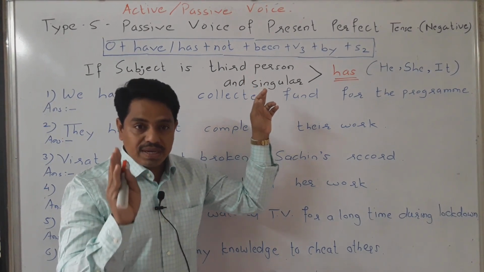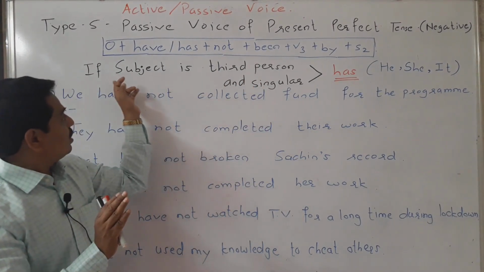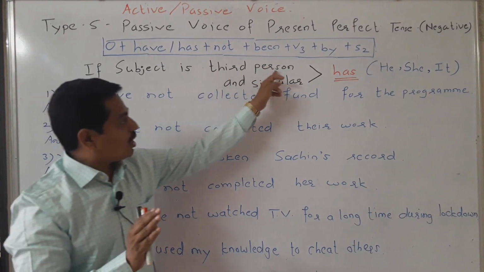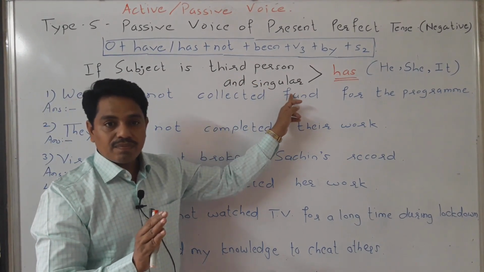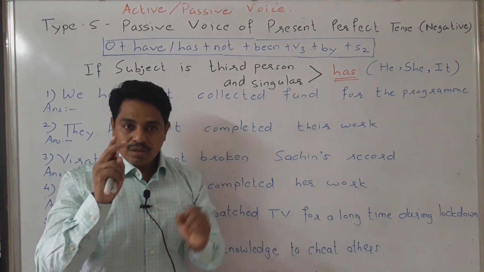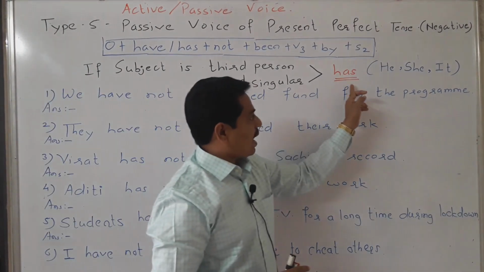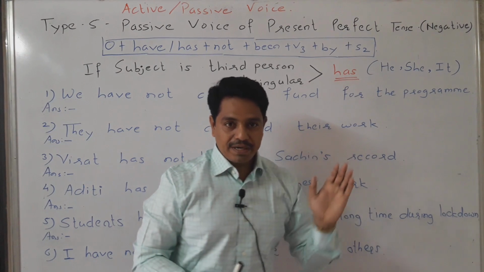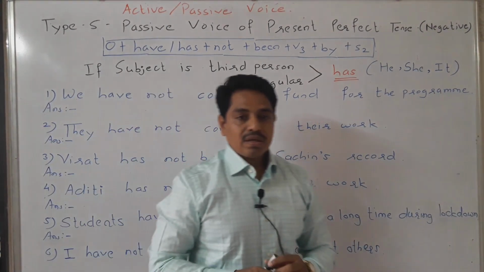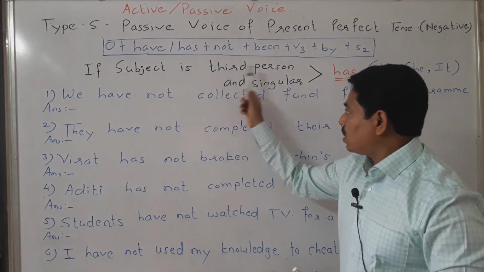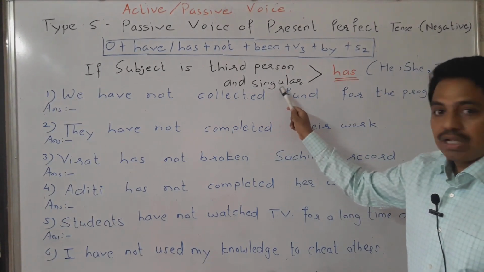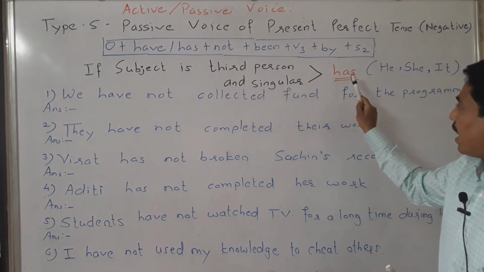If the subject is third person and singular, then we use has. I repeat it. Only when the subject is third person and singular, we use has.